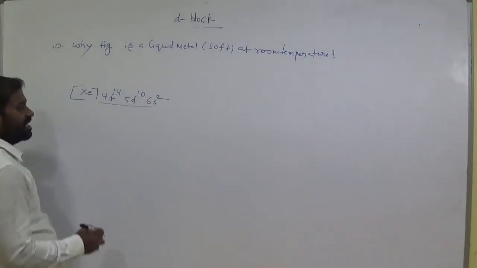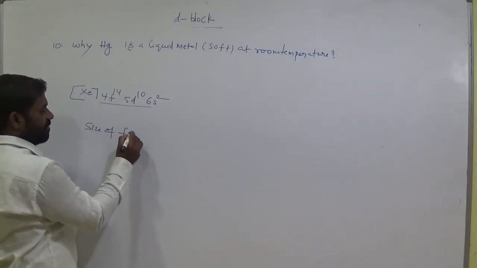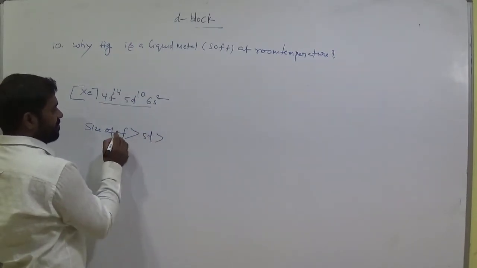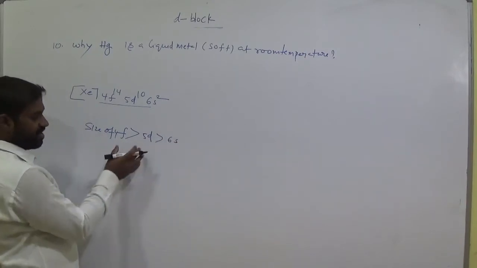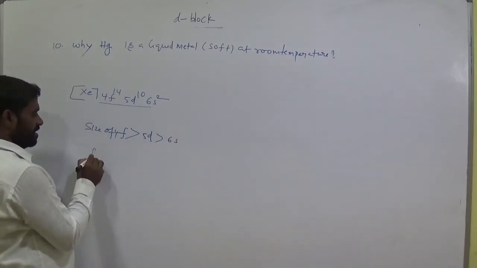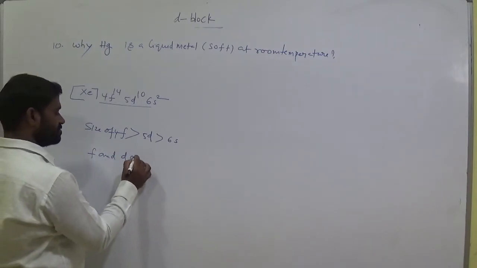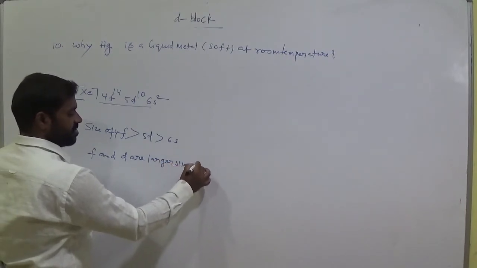Here size of f orbital is greater than 5d is greater than 6s. 4f and 5d are the bigger size orbitals. Okay, f and d orbitals, larger size orbitals.